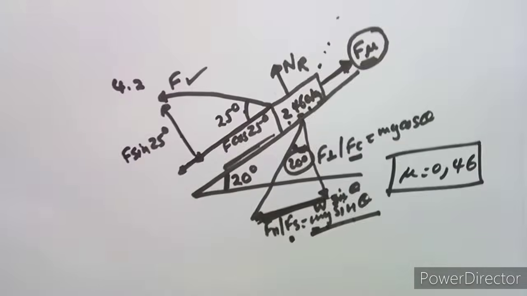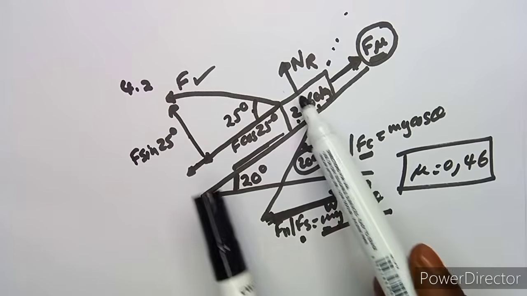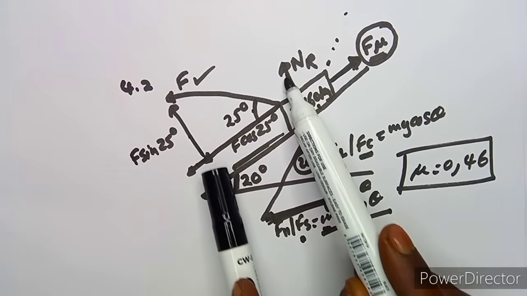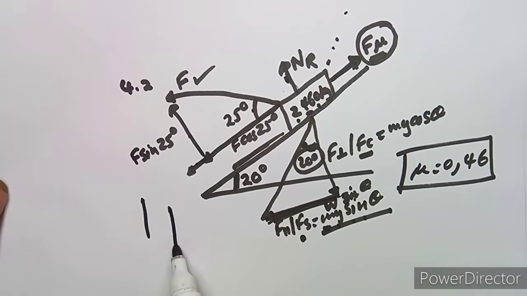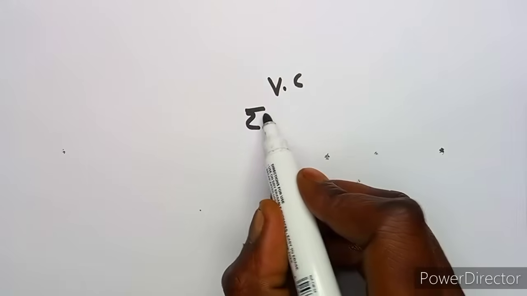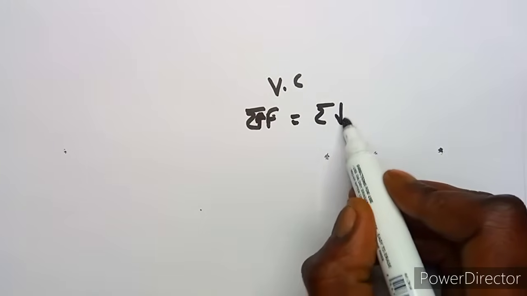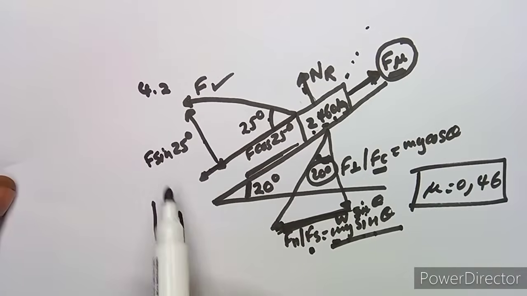We have this and we have to calculate the normal reaction now in terms of F. So how can we get our normal reaction? Take note, these are vertical components, the ones going up and the ones going down. So we are going to relate to the vertical components, where we know that the sum of the upward forces must be equal to the sum of the downward forces. So what is going up?